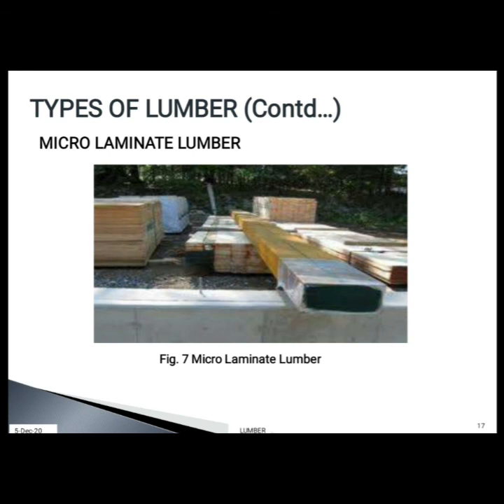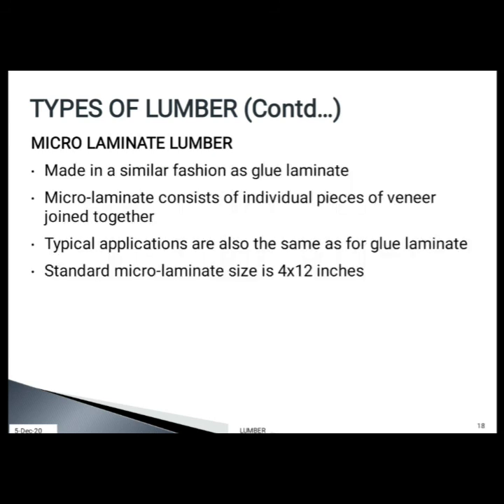The last type is micro laminate lumber. Figure 7 shows micro laminate lumber. It is similar to glue laminate. Microlaminate consists of individual pieces of veneer joined together. It is made in a similar fashion as glue laminate, and the typical applications are the same as for glue laminate. The standard microlaminate size is 4 by 12 inches.